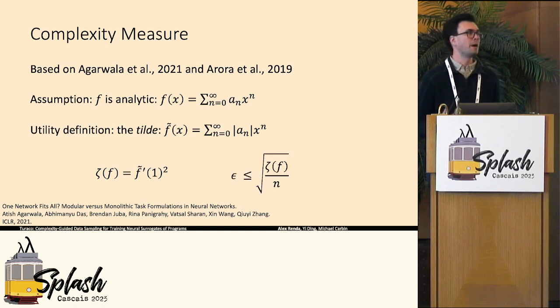And so just to plug this back into the definition of sample complexity, concretely, the error of a surrogate, epsilon, is upper bounded by the square root of zeta of f over n. So the higher the complexity is, the higher the error is. The more samples you have, the lower the error is.